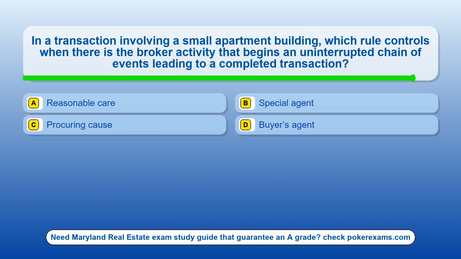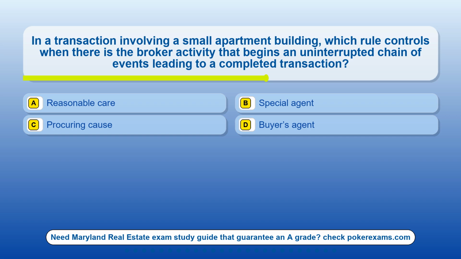Question 13. In a transaction involving a small apartment building, which rule controls when there is the broker activity that begins an uninterrupted chain of events leading to a completed transaction? Option A. Reasonable care. Option B. Special agent. Option C. Procuring cause. Option D. Buyer's agent.